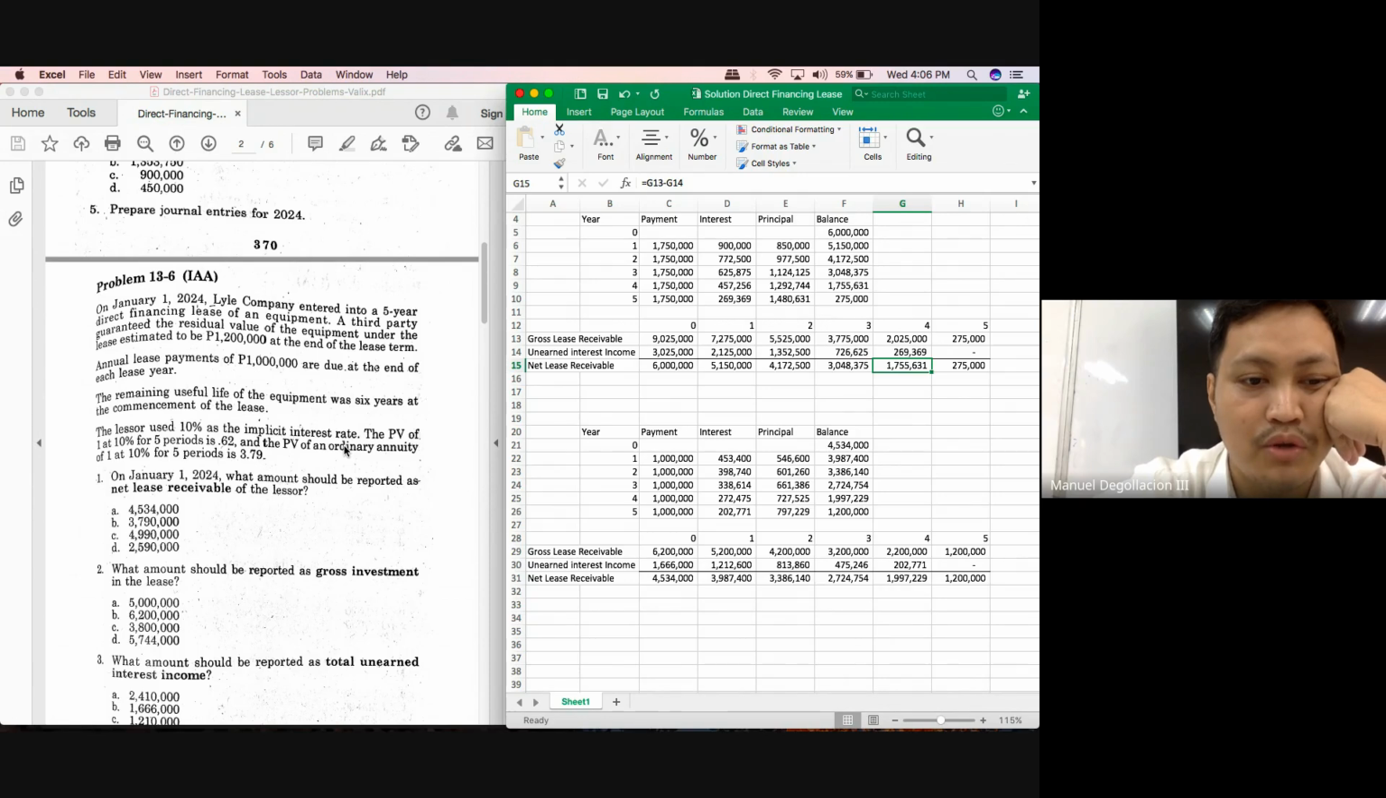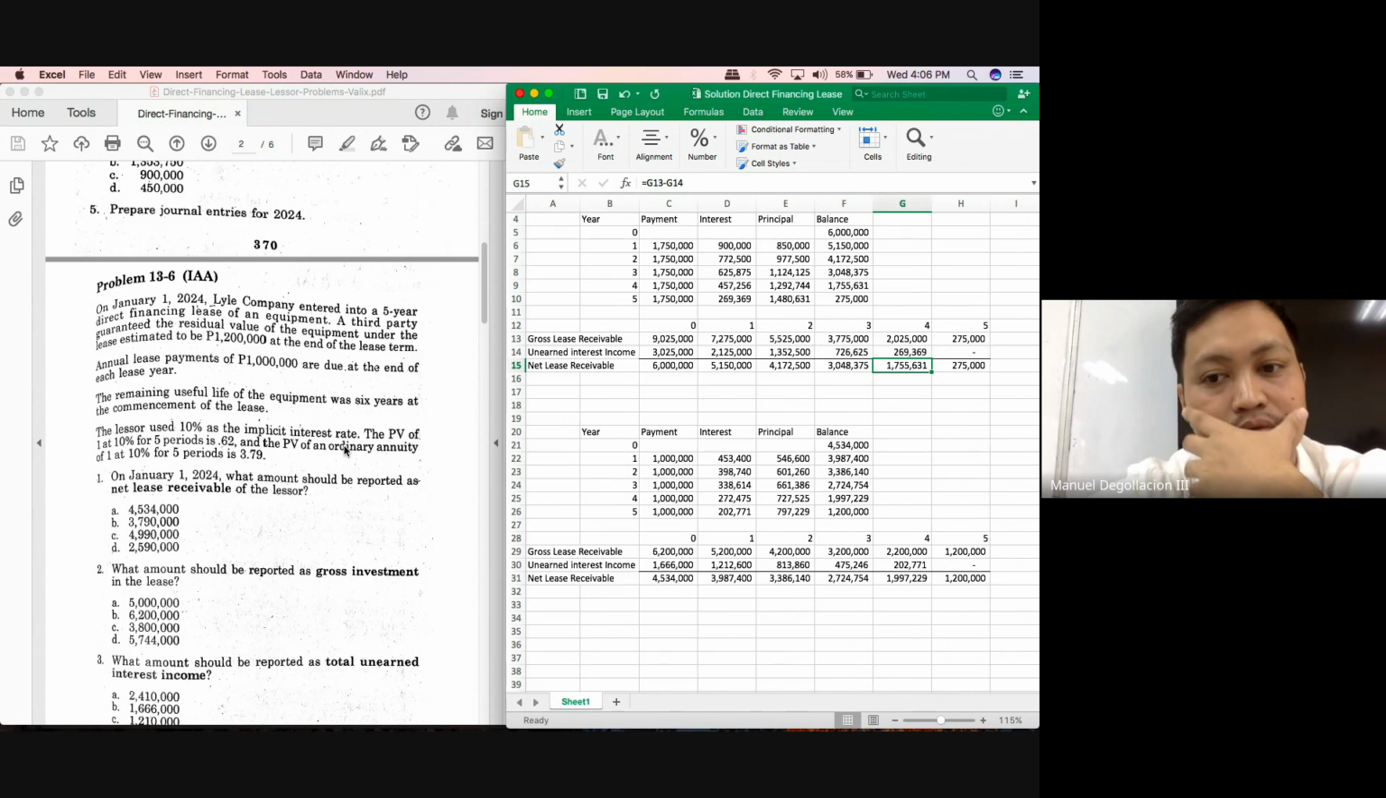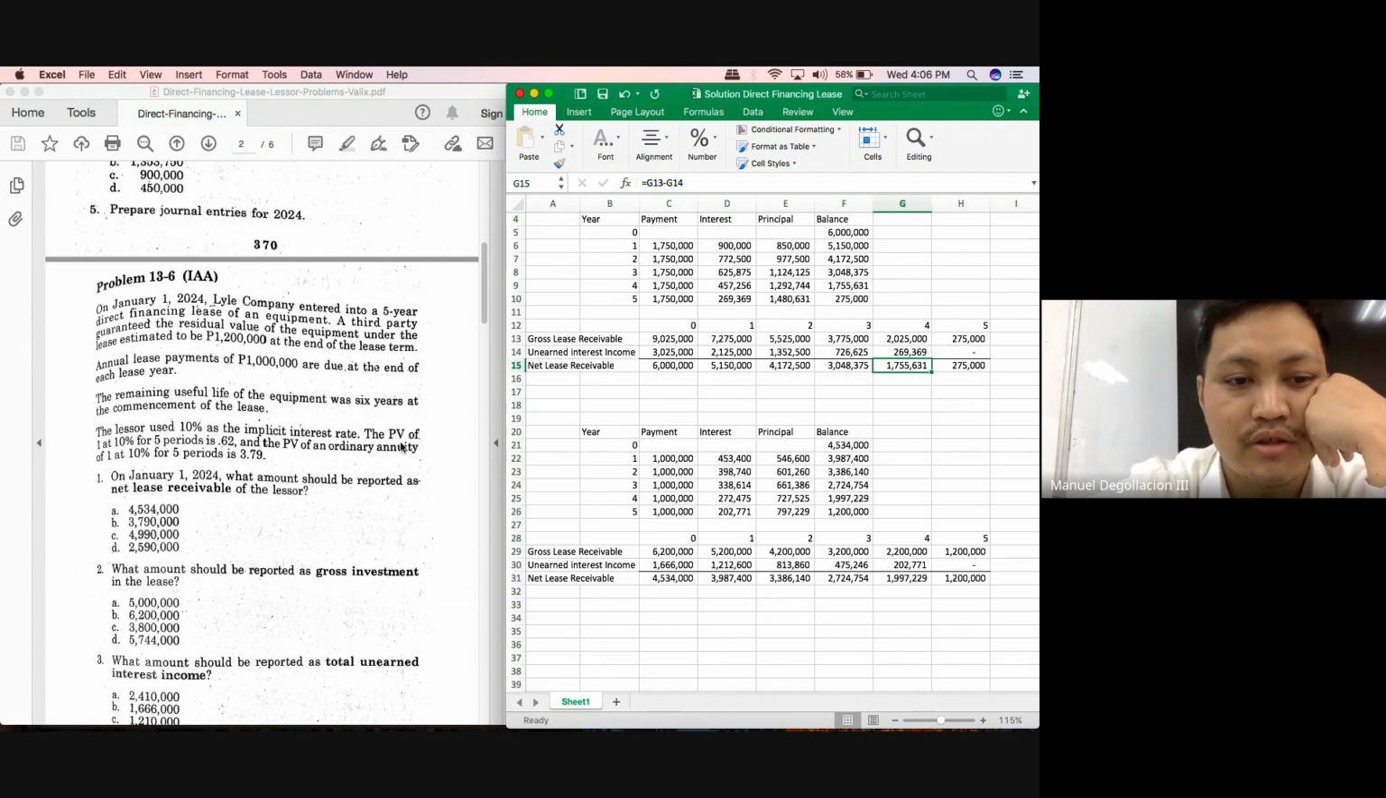How much is 1,200,000 times 0.62? How much? So 744,000 plus 3,790,000 will give you how much? 4,534,000. And that will be our answer. Okay, that would be our initial net lease receivable.